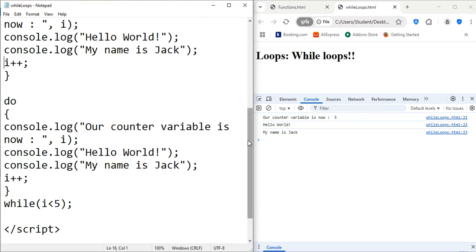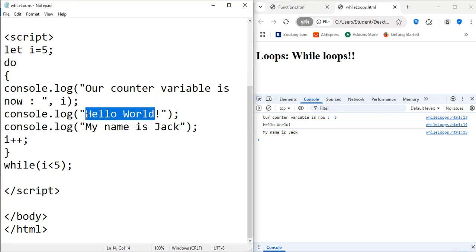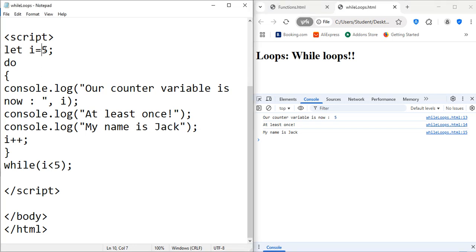Just to make this more clear, let me just delete this while loop here. And now let me refresh again. And our counter variable. And let me just say here, at least once. At least once. There we go. So I could set the variable here to be 115. Even though the condition here is that it must be less than 5, it will continue at least once. Even if the condition is false, it will continue at least once until such a time as this condition is false. So for now, let me just start at 0 again.